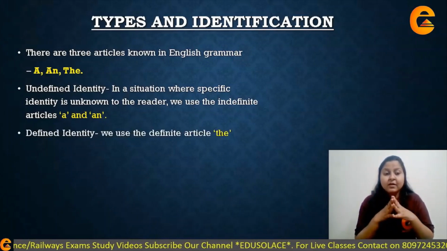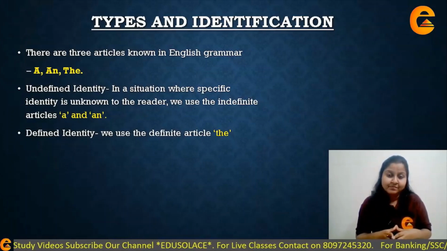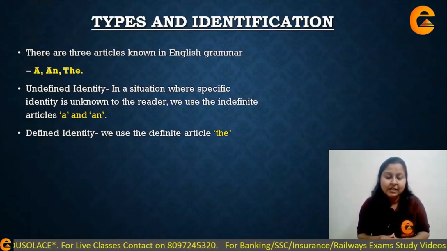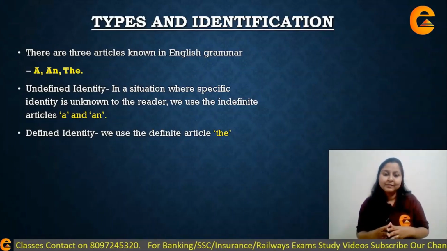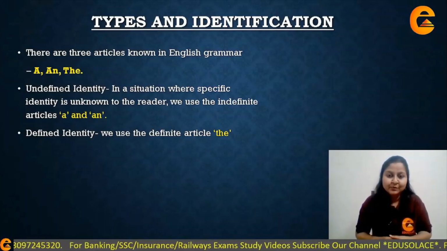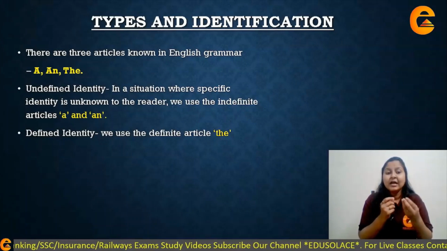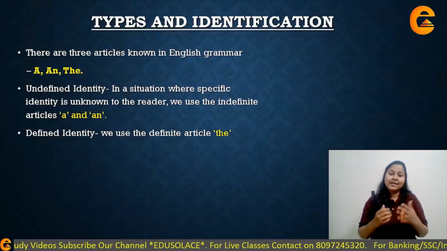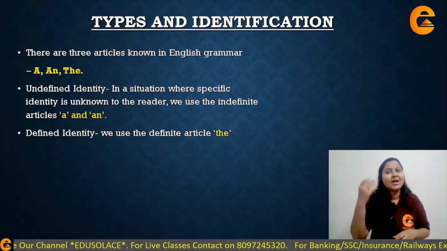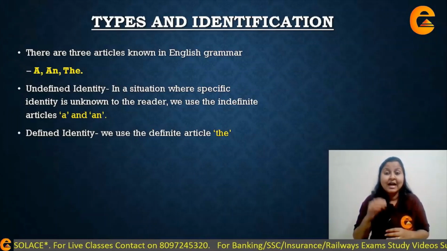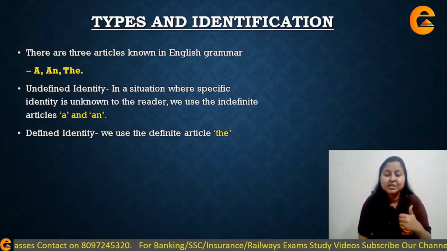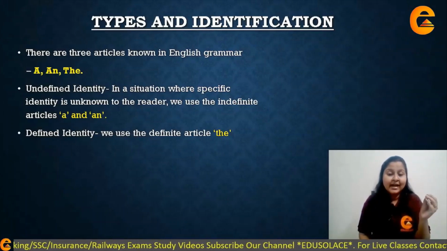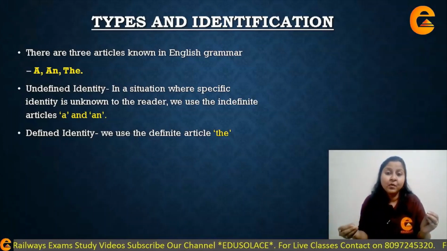Next thing, what about a defined identity? In case of defined identity, I will use the definite article, which is the. So for example, let's take the same noun, but now I'm going to use article the in it and try to give it a defined identity. If I give you an example, this is the pen which I bought yesterday. That means I am being specific about the pen which was purchased by me yesterday itself. So there is a difference when I say this is a pen, and there is a difference when I say this is the pen which I bought yesterday.